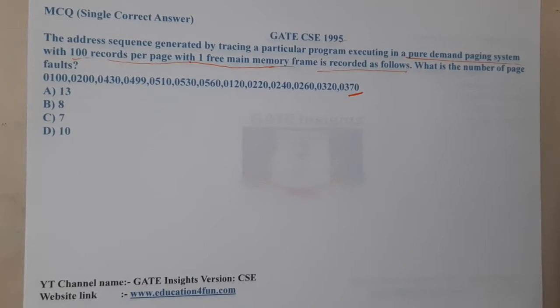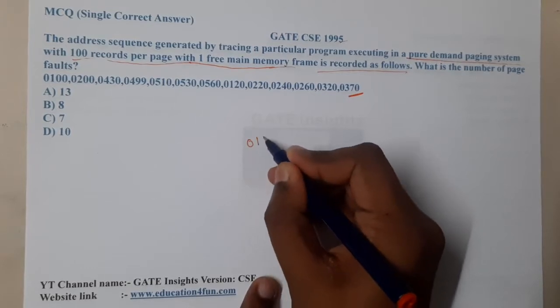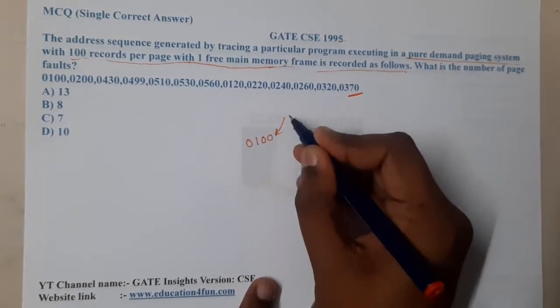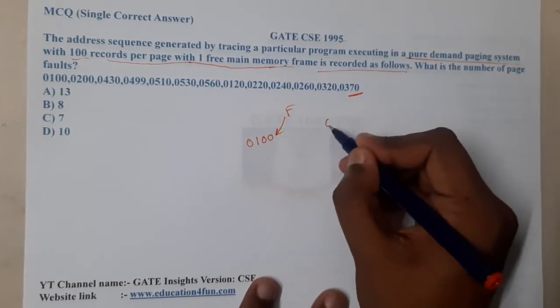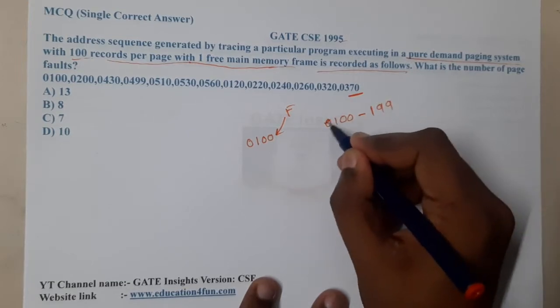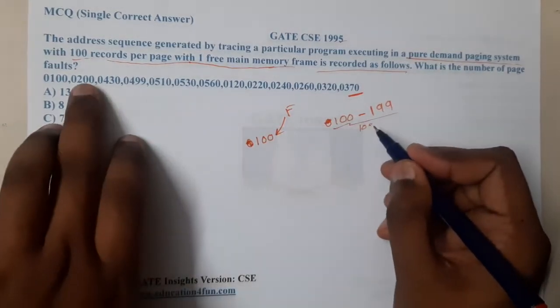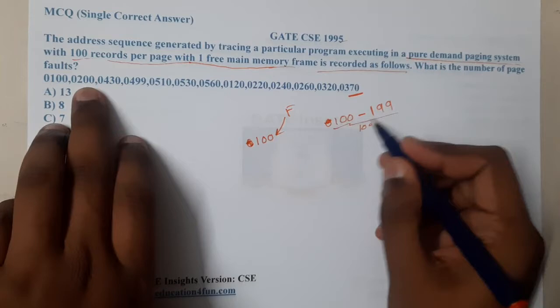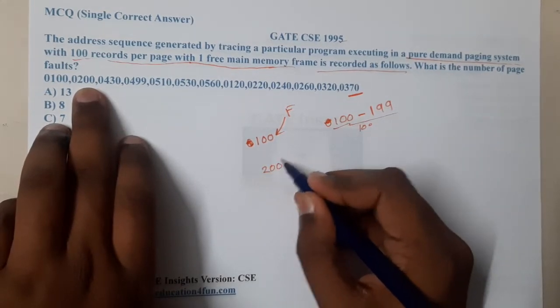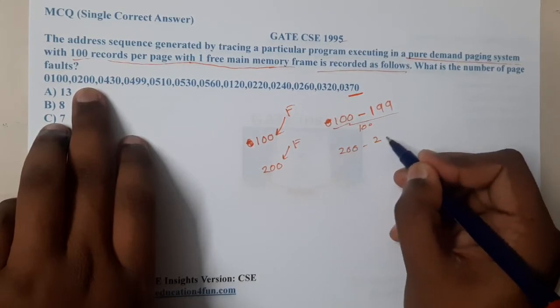Now this question seems to be a bit interesting. First we started at 0 1 0. Whenever we are starting at a location, it will cause a fault. So it started at that location means indirectly it covers up to 199. I am removing that initial 0 because it will be easy for us to write. So this is in total 100. But the next page which we are searching is 200, and it is not in our list, so we are going to make again a fault. Indirectly this contains 200 to 299.